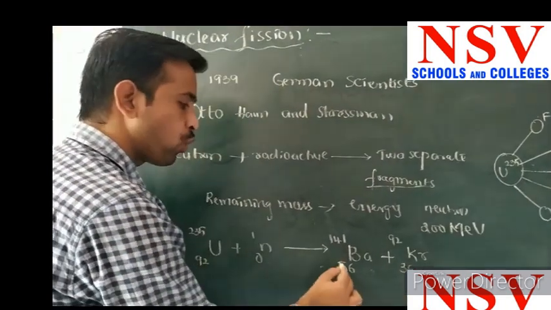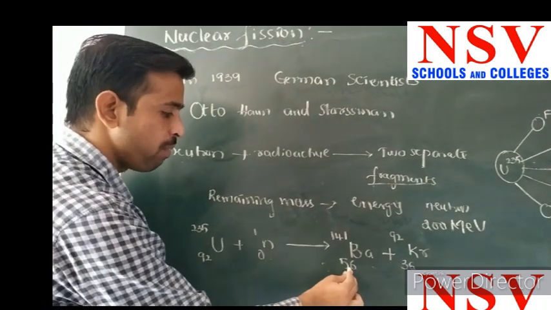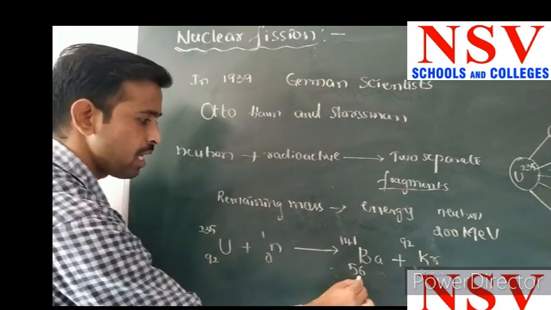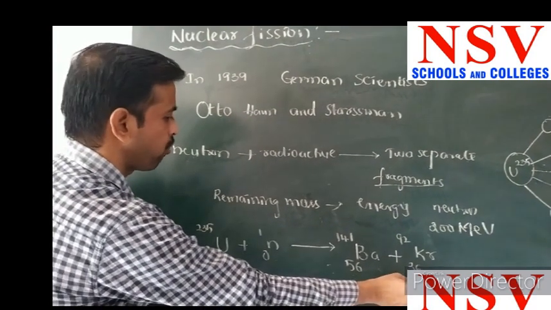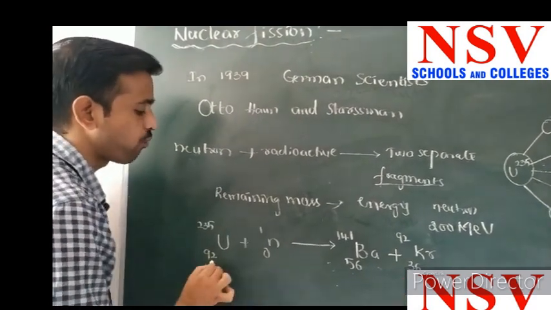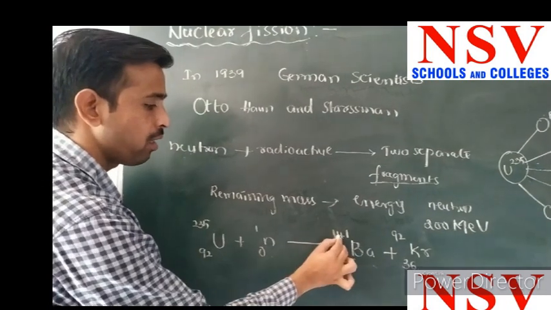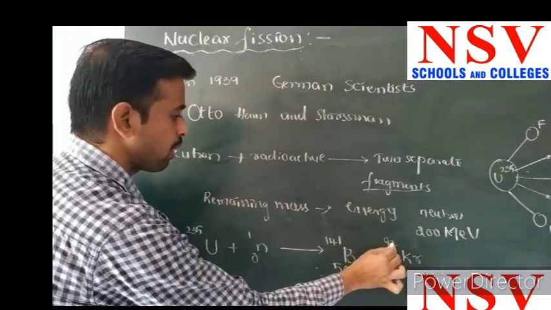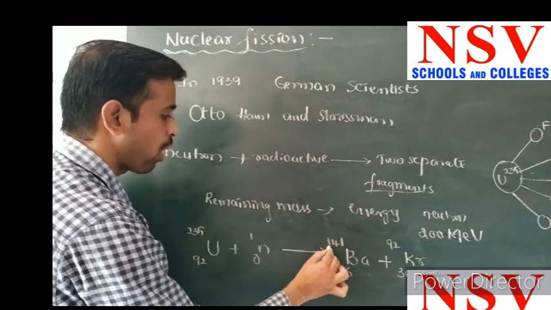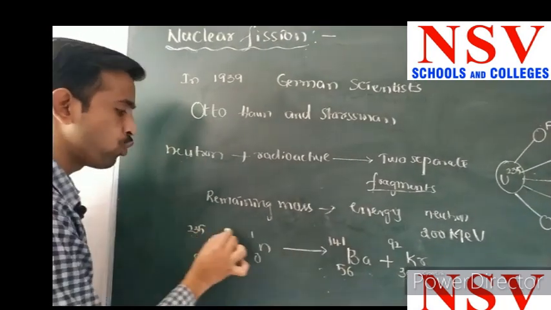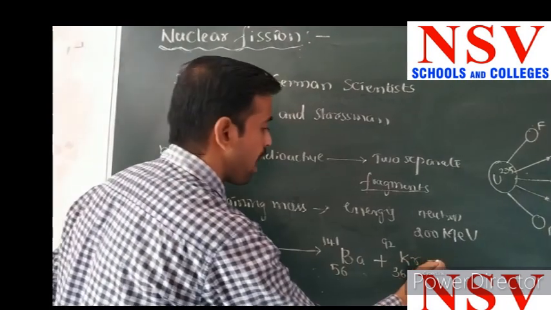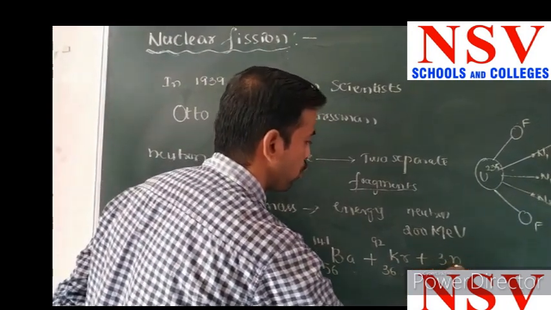Look here, we have to compare the atomic numbers, that is, after reaction and before reaction. Yes, 56 plus 36 becomes 92. It is satisfied for the atomic number. And here 141 plus 92 becomes 233. But here it is 236, and the remaining 3 is emitted as 3 neutrons.